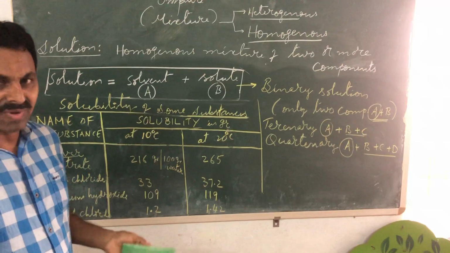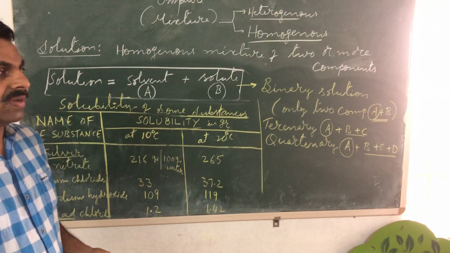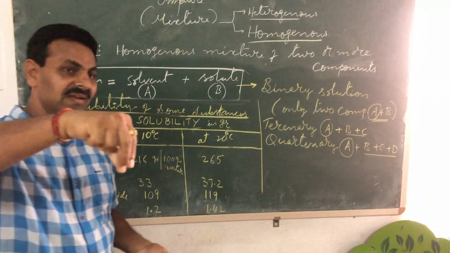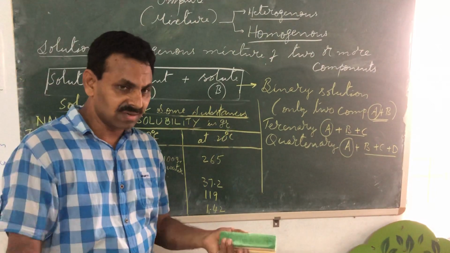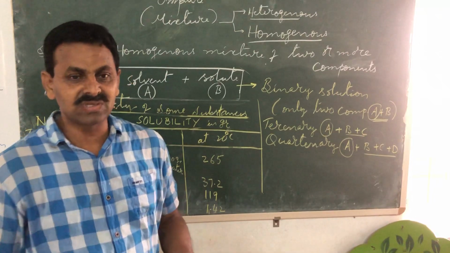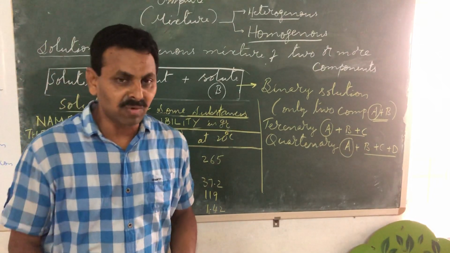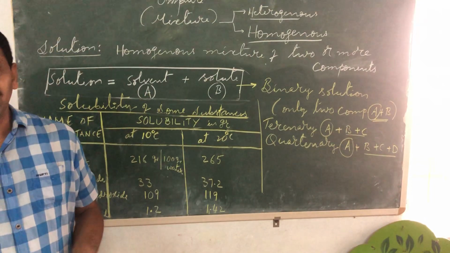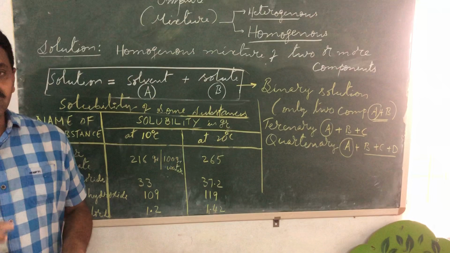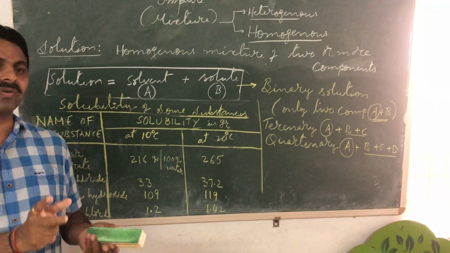But then I am again repeating because it's so important. So solute is the substance that gets dissolved, the one which you are adding, so that it gets dissolved in the particular solvent, like especially the water, which is a universal solvent. You have seen the demonstration last time. So that is the solute, which is the substance that gets dissolved. So solvent plus solute is solution.